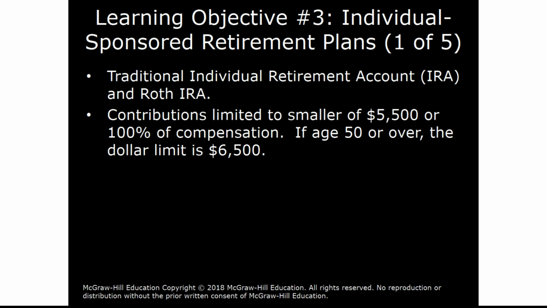Getting now into the individual-sponsored retirement plans, traditional individual retirement accounts and Roth IRAs are the two common types of individual plans. Contributions are limited for 2018 to $5,500 or 100% of compensation, whichever is less. If you're age 50 or over, you can add another $1,000 to this annual contribution limit.